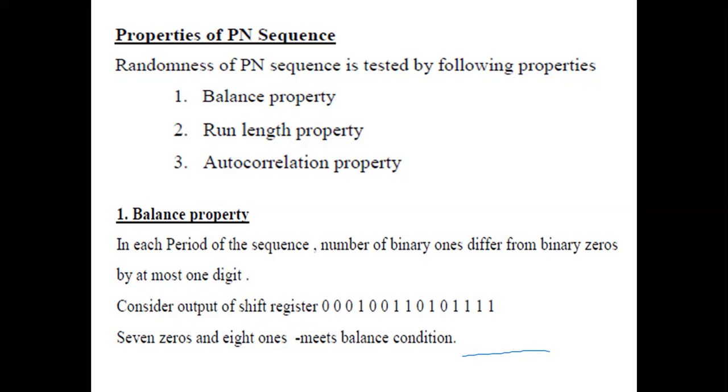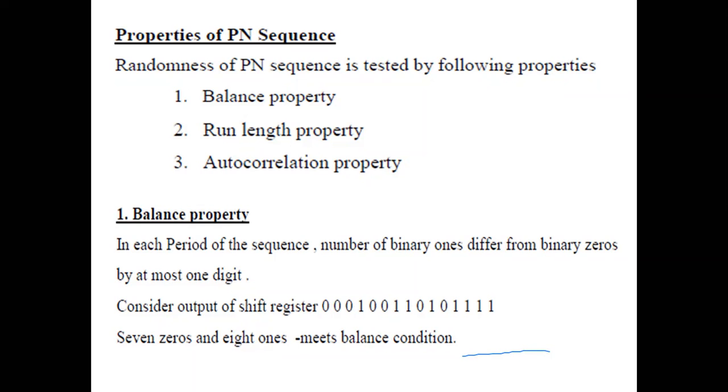Okay, so the first property of the PN sequence is called the balance property. What is the balance property? The balance property defines that in each period of the sequence, the number of binary ones differs from the number of binary zeros by at most one digit. That means given the length of the PN sequence, if you take one period, and you know that the PN sequence is periodic, it repeats itself after one period.